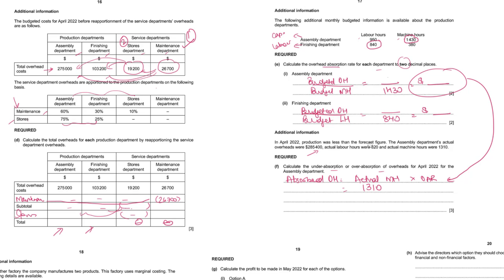Now in this question, they're giving you actual labor hours also and machine hours also. Labor hours is just given to confuse you. You don't have to use it. If they had asked the question for the finishing department, then we would have considered the labor hours and ignored the machine hours. So whatever absorbed overheads in dollars you get here, you will compare with the actual overheads, which is 285,400. If absorbed is greater than actual, it will be over absorbed. If absorbed is less than actual, it will be under absorbed.